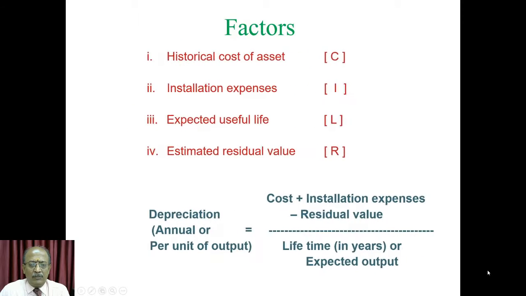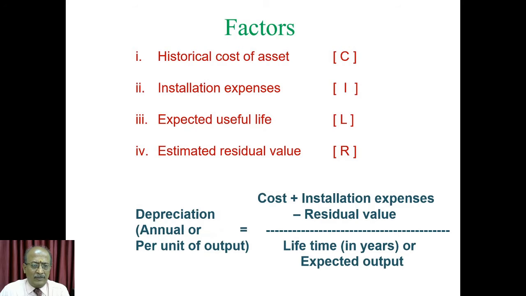Now, we come to the main concept of our discussion, namely the factors. As you find in this slide, we have 4 factors: historical cost, installation expense, expected useful life and estimated residual value. These 4 decide what the depreciation is. The depreciation can be either annual or per unit of output.